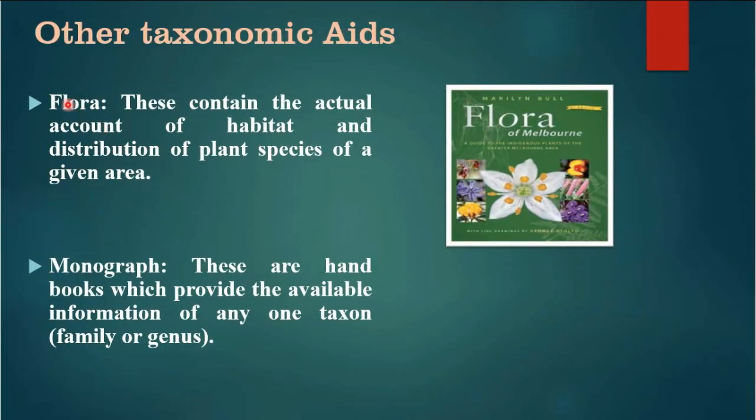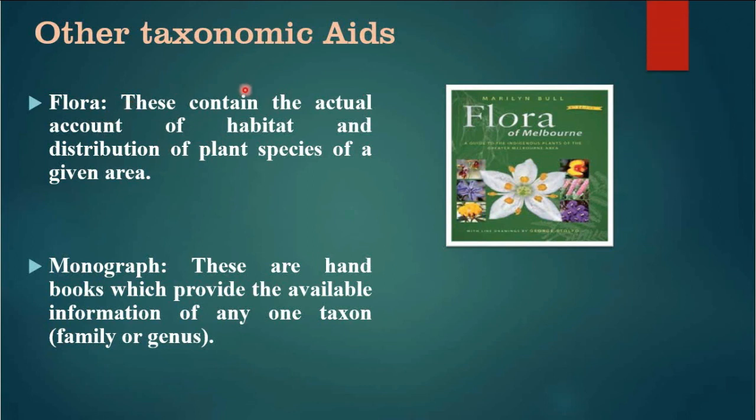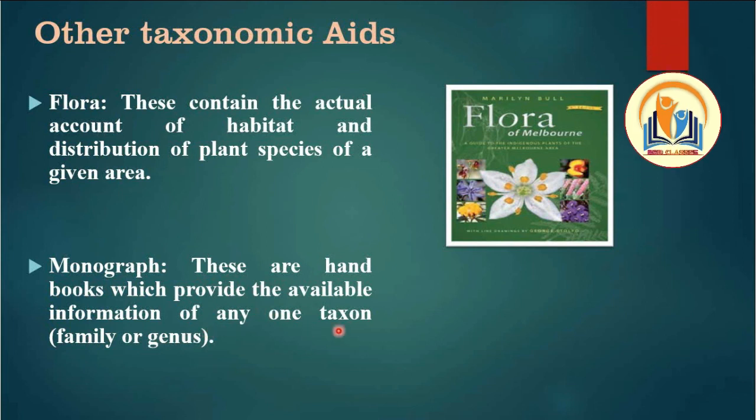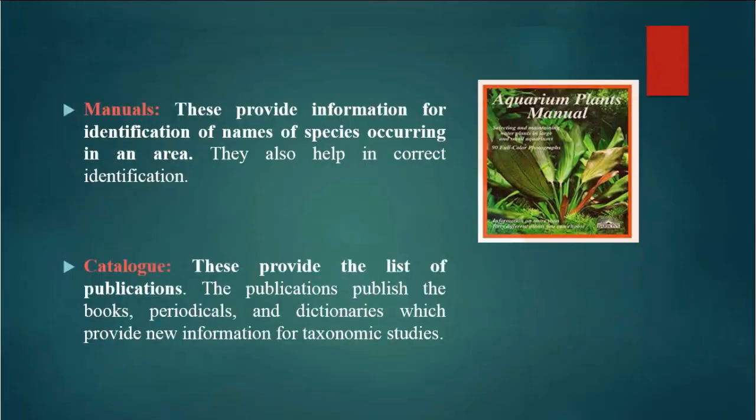Other taxonomical aids which we use to study are flora. The natural habitat of plant species, the place from where it has been collected, is called the flora. These contain the actual account of habitat and the distribution of plant species of a given area. These are the books which give the plant species of a given area. Monograph. These are the handbooks which provide the available information of any taxon. Only one taxon, family or genus has been explained. All the information is given in that monograph.